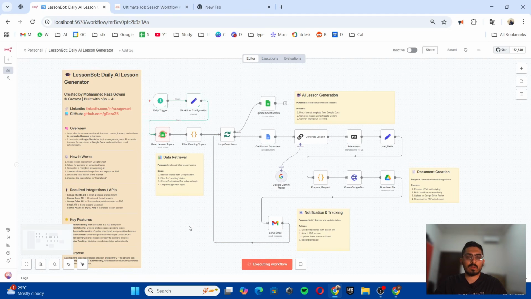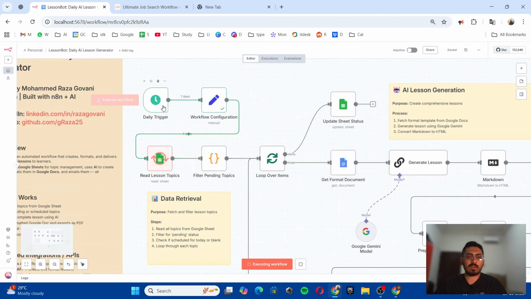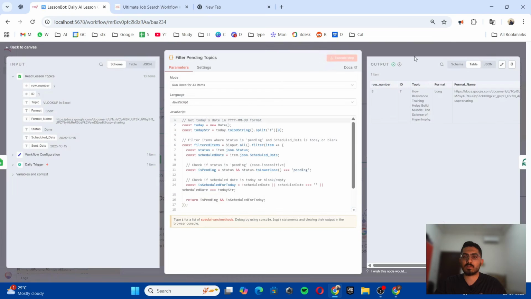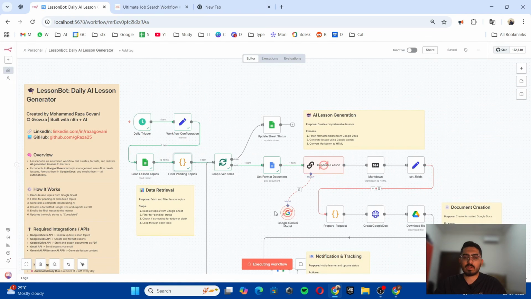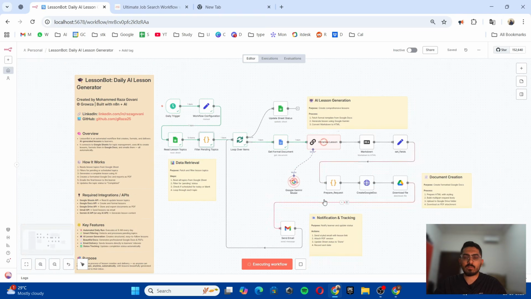So as you can see, the workflow is already started. It has triggered, it has filtered from 13 items. One item is filtered. We'll see the filtered item. It is the 7th number topic. It took the format. Now it's generating the lesson in Google Gemini model.